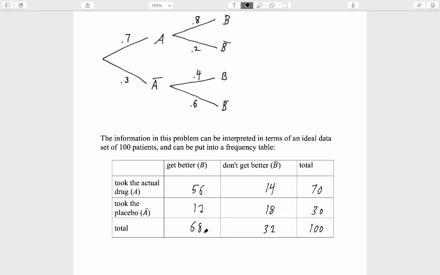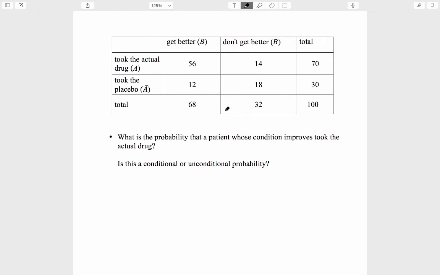Notice how concrete this makes the solution to the previous question. We asked, what is the probability that a randomly selected patient gets better? We did some computing to find that that equaled 0.68, but look how concrete it is now. Out of 100 patients, 56 took the drug and got better, another 12 took the placebo and got better. That's a total of 68 who got better. Let's use this frequency table for an ideal data set to compute some more probabilities.